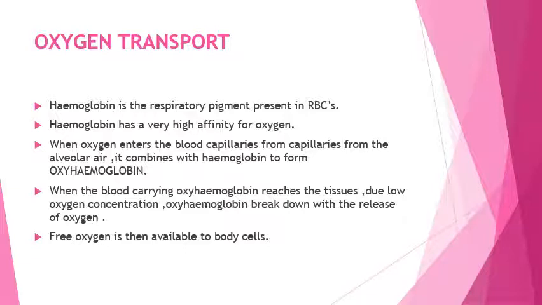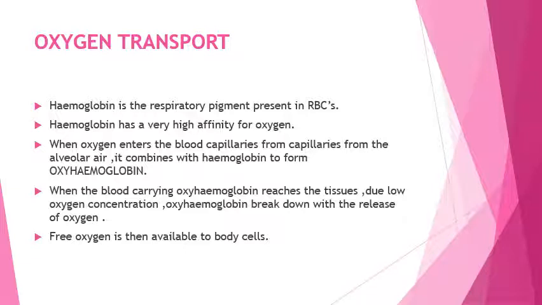When oxygen enters the blood capillaries from the alveolar air, it combines with hemoglobin to form oxyhemoglobin, because oxygen is not transported in free form, it is transported in the associated form with hemoglobin. So the main function of hemoglobin is the transport of oxygen. Similarly, the main function of RBCs is the transport of gases.